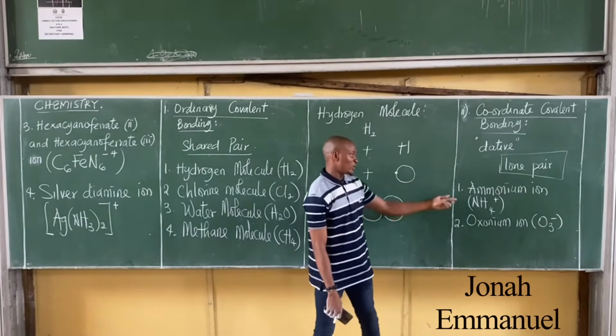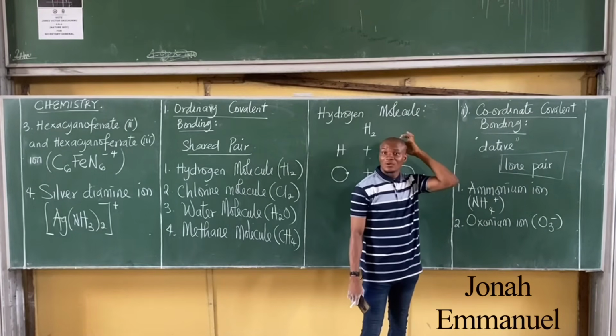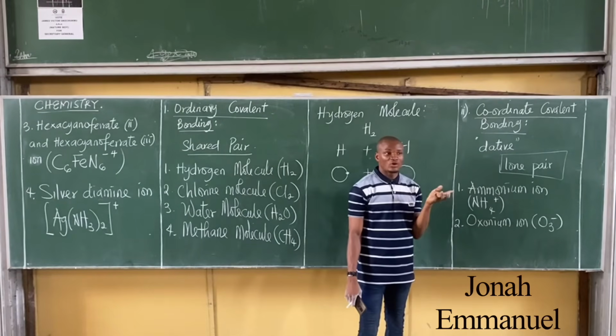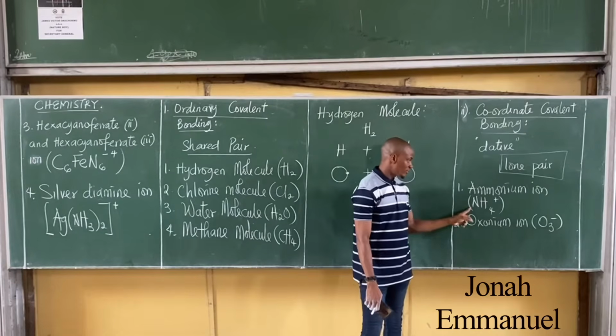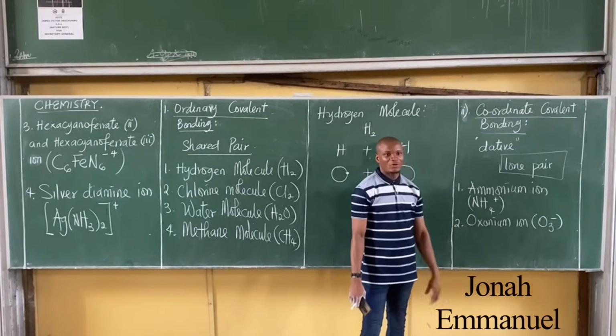So what am I expecting? In this one I'll have 1 nitrogen and 3 hydrogen, right? When I combine them, they'll be sharing, but the sharing will be done by only one atom. So you can even see what will happen.